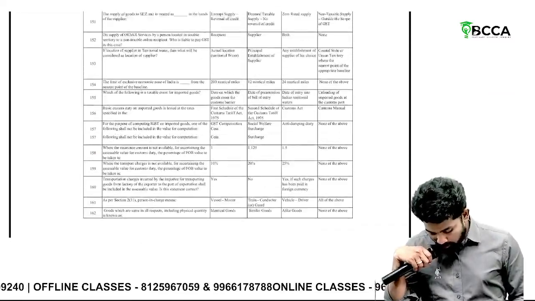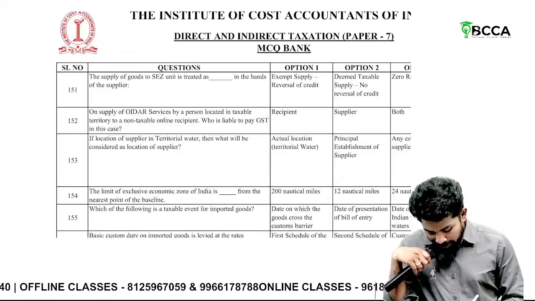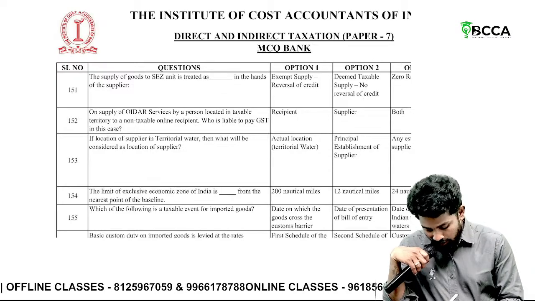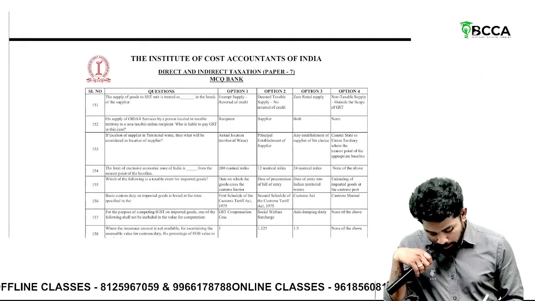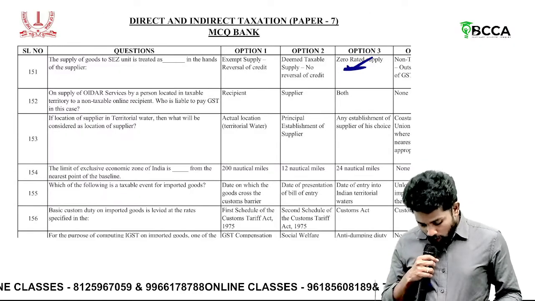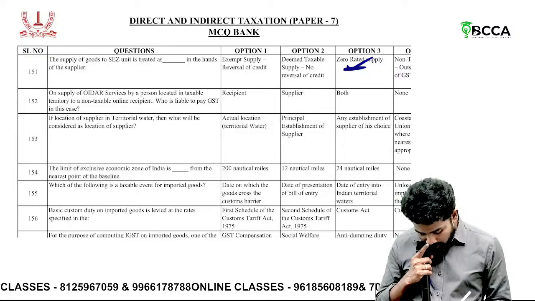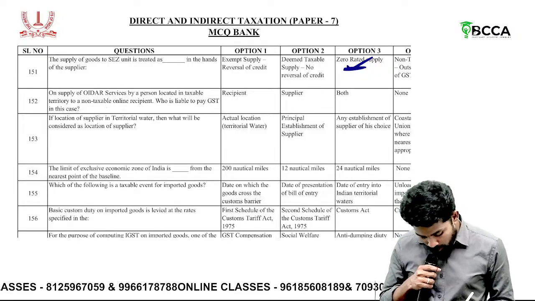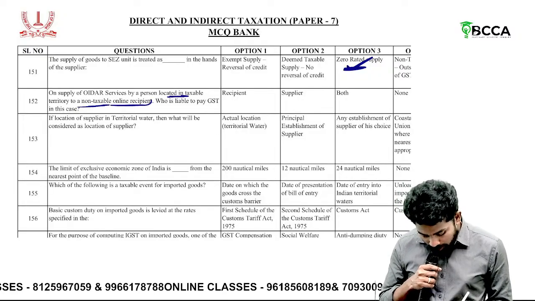Then the supply of goods to SEZ. The supply of goods to SEZ unit is treated as dash in the hands of supplier. It is a zero rated supply. Supply of goods to SEZ is what? Zero rated supply.